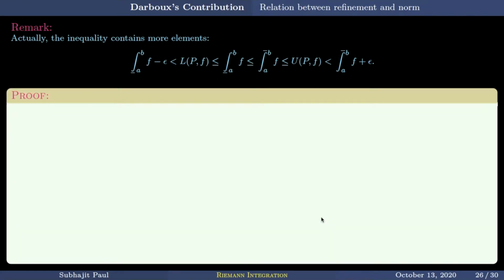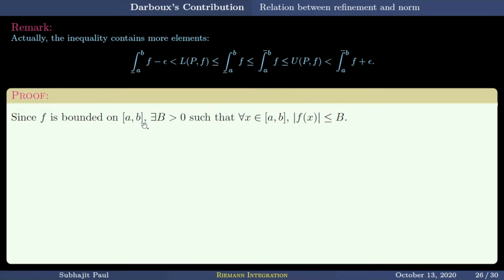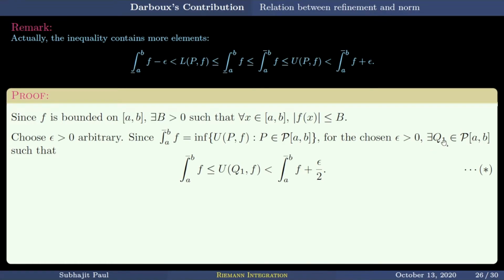So let's see the proof. Since f is bounded on [a, b], there exists a bound capital B greater than 0 such that |f(x)| is less than or equal to B. Choose epsilon arbitrary. Now we are starting the proof. Since the upper integral is the infimum, for the chosen epsilon, we must find a partition Q1 such that the upper sum of Q1 is smaller than the upper integral plus epsilon by 2. This is the infimum. We have increased by epsilon by 2 here, so there must be a partition for which the upper sum will be smaller than this increased quantity.